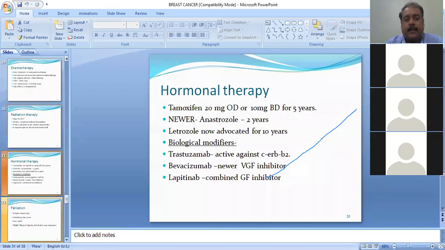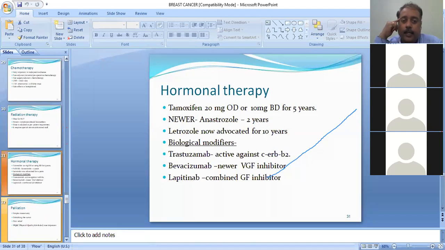Now, hormonal therapy, earlier, tamoxifen was the mainstay, which we used to give 20 milligram once a day or 10 milligram twice a day for up to 5 years. Initially, it was 2 years, then proposed to 5 years. But now, we have aromatase inhibitors like anastrozole, letrozole, which were initially started for 2 years, then increased to 5 years. Now, up to 10 years, they are advocating.